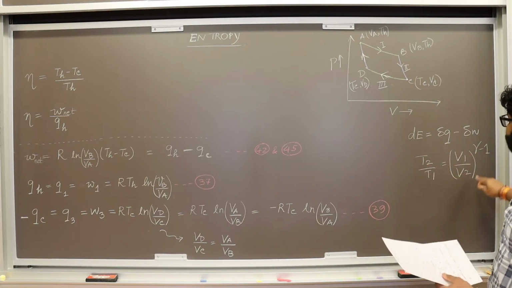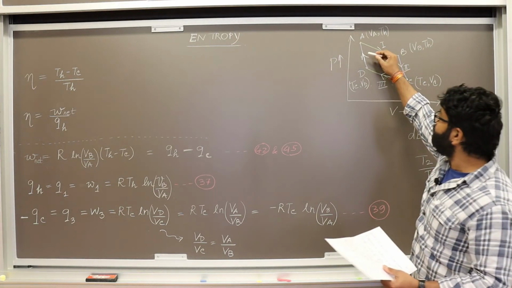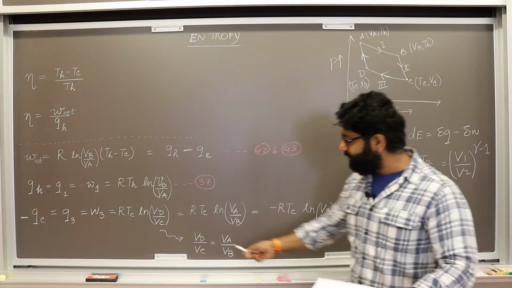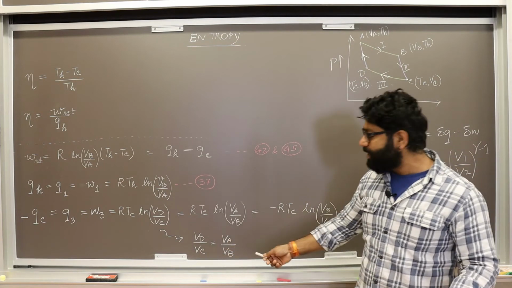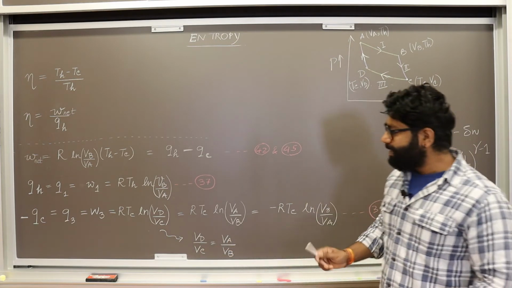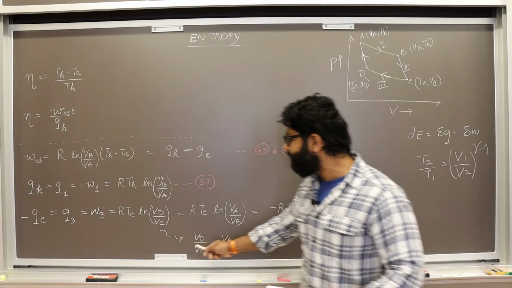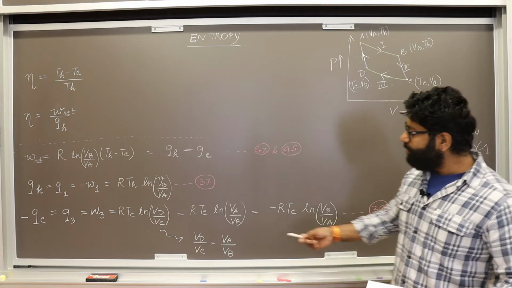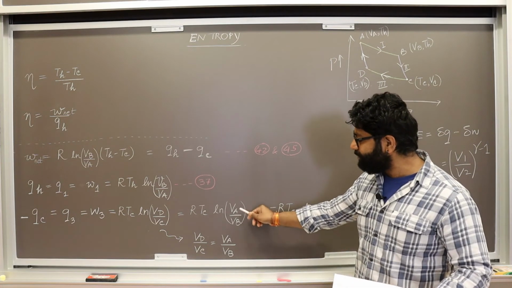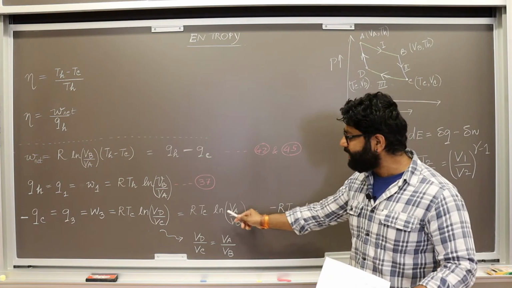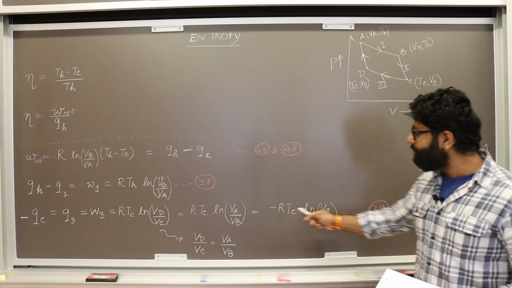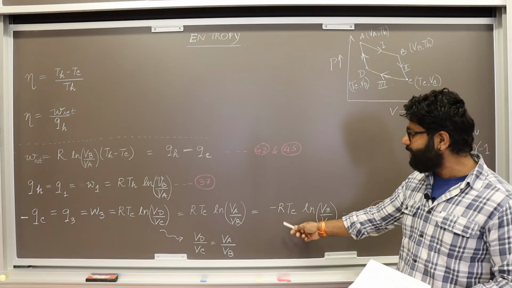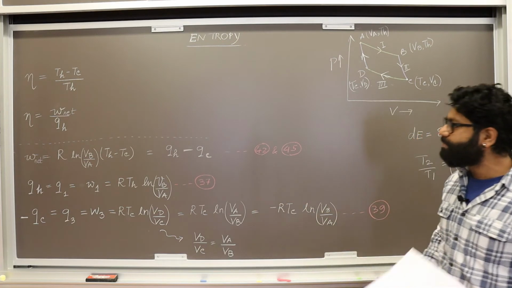We used this formula for both step 4 and step 2, and we calculated that VD over VC is actually equal to VA over VB. Therefore, we can just substitute VD over VC as VA over VB. Also, if we interchange the numerator and the denominator inside this natural log, then a minus sign comes up. So basically minus of QC is minus RTC ln VB by VA.